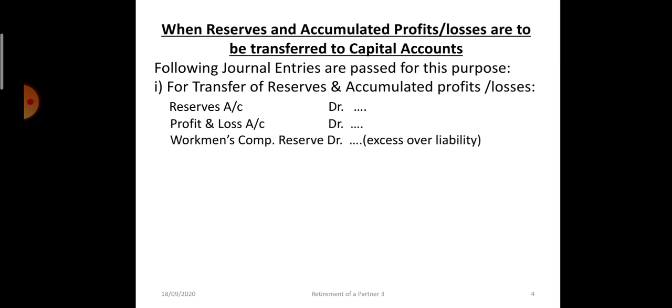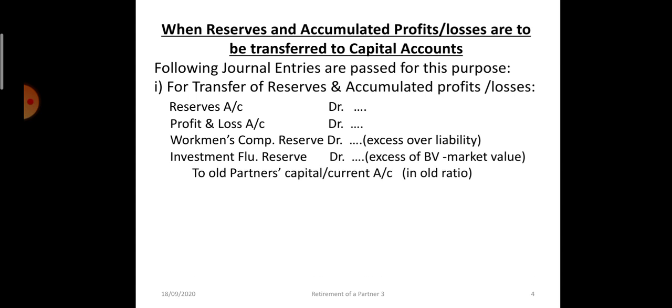Workman compensation reserve account debit. Excess over liability, if any liability is there, that will be deducted and the balance amount will be transferred to the partners capital account. Investment fluctuation reserve, any loss will be written off, then whatever balance is left will be transferred to the old partners capital or current account in old ratio.